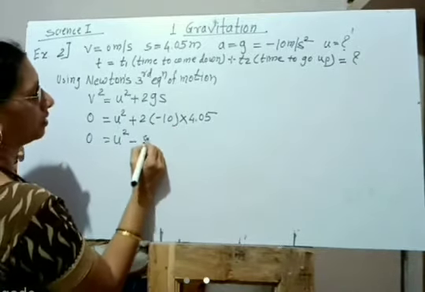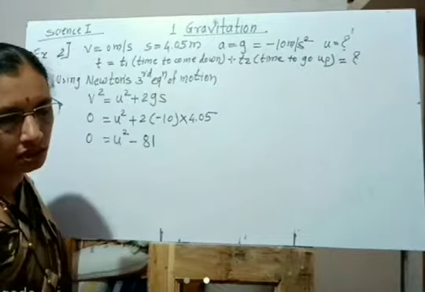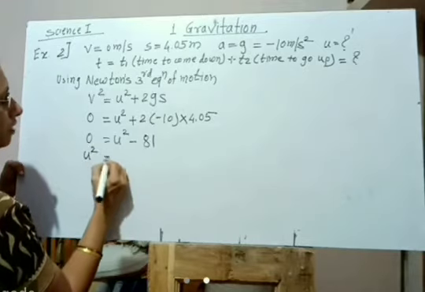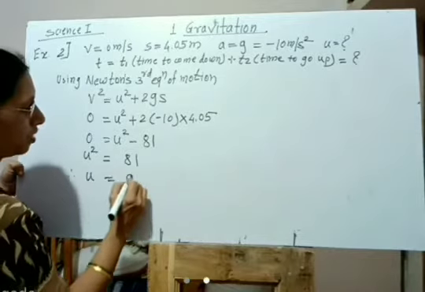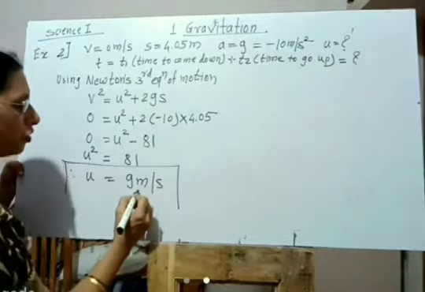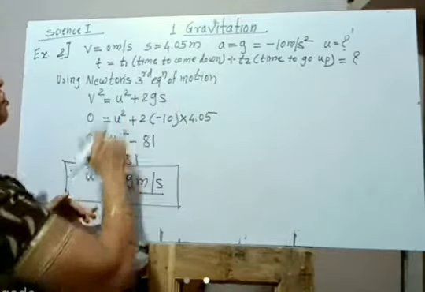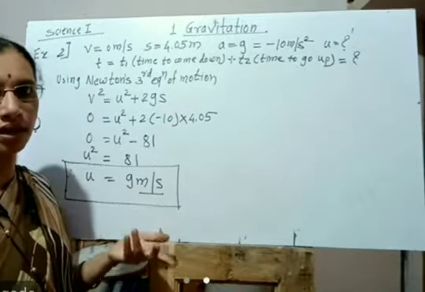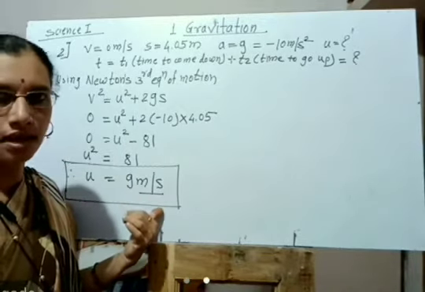here we can multiply this, then we will get 0.81 sorry, u square minus 81. Then u square is equal to 81 and therefore u is equal to 9 meter per second. This is the initial velocity. Therefore unit is meter per second. That is, when a ball is thrown in upward direction, its initial velocity is 9 meter per second. जेव्हा एखादा हा बॉल वर फेकलेला आहे तेव्हा त्याचा सुरुवातीचा वेग हा 9 मीटर प्रति सेकंद असा आहे.